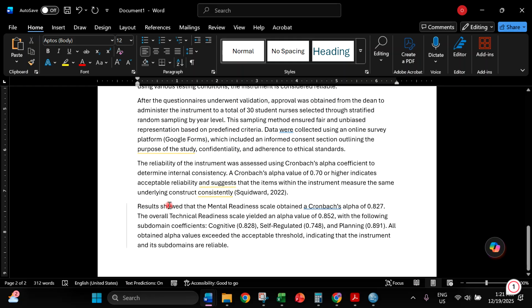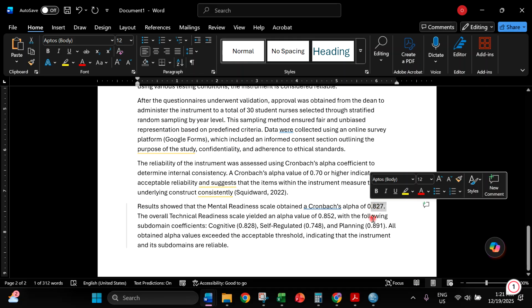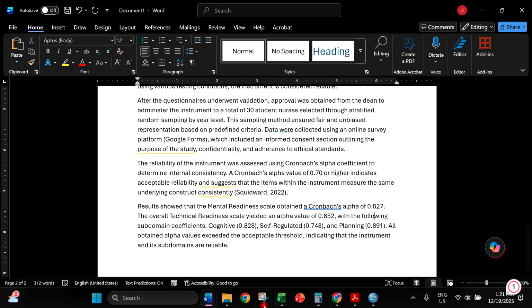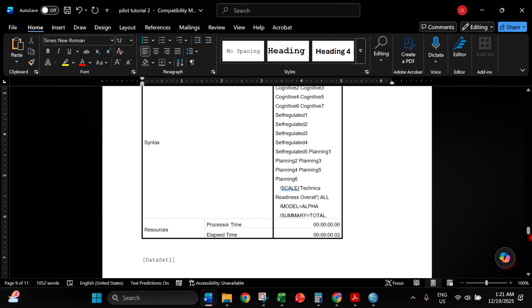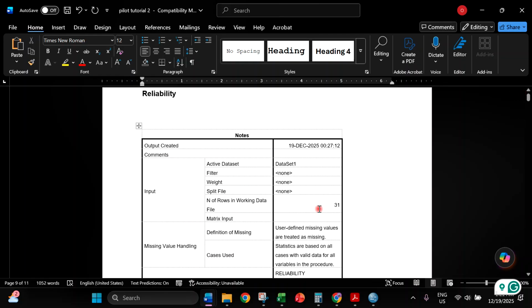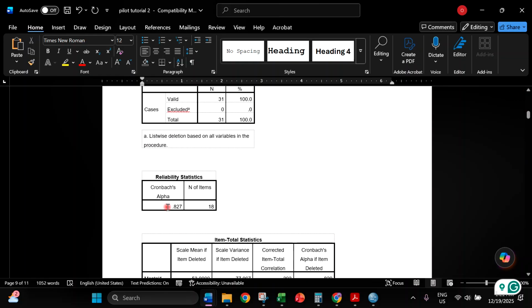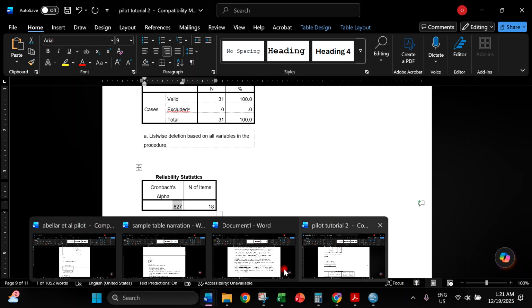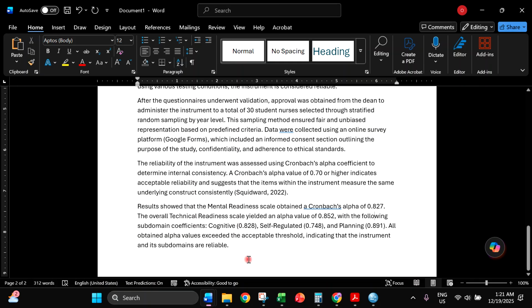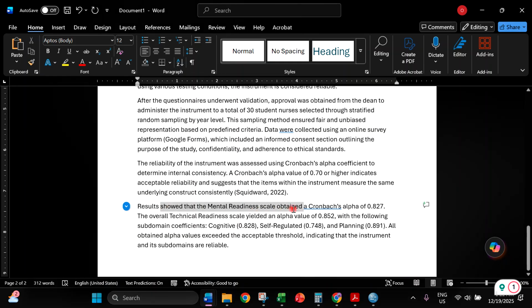For example, results show that the mental readiness scale obtained a Cronbach alpha of 0.827. So where did I get this 0.827? Go back to the result. Go back to the mental readiness. So this is the result, 0.827. You have to write that one in your manuscript. Here, the result showed the mental readiness scale, or preparedness, with a Cronbach alpha value of 0.827.